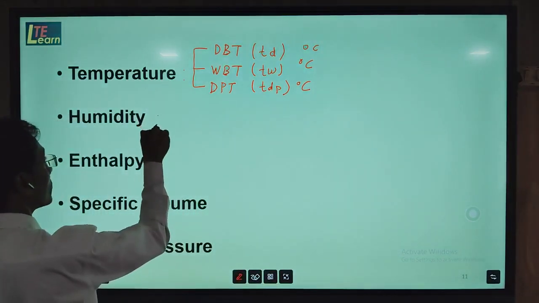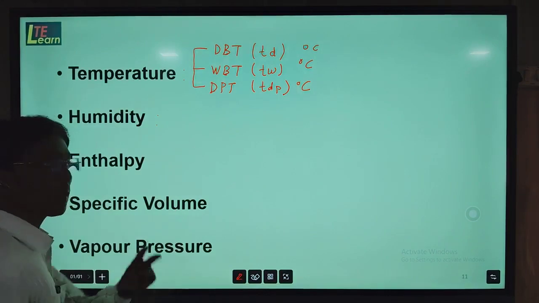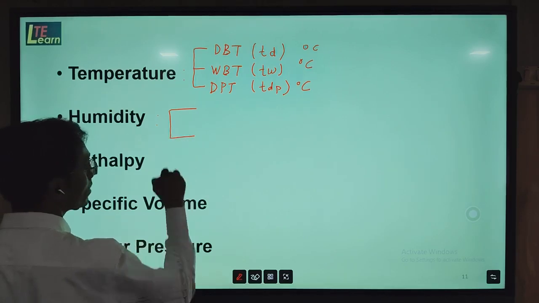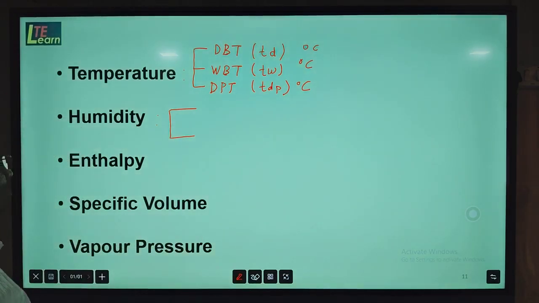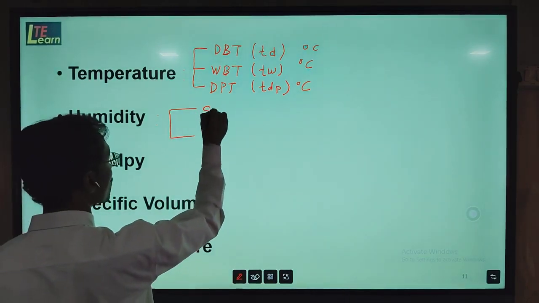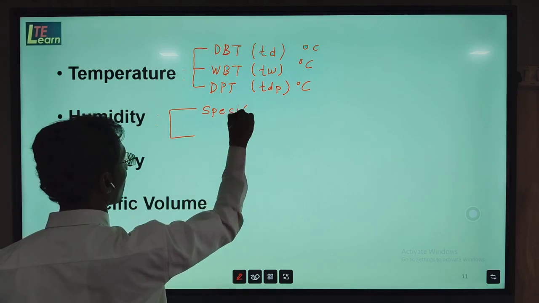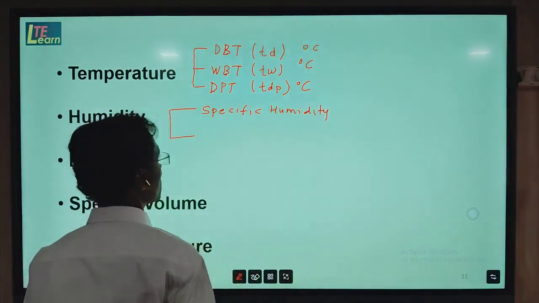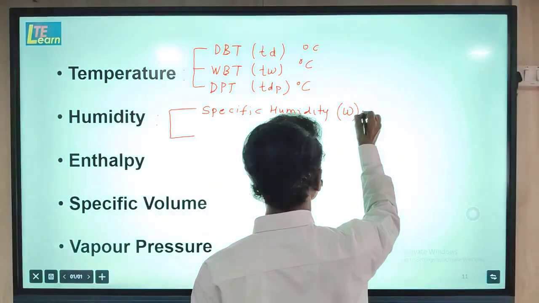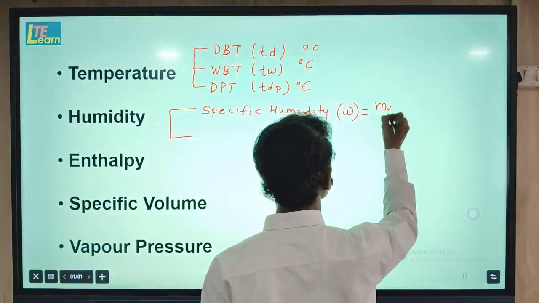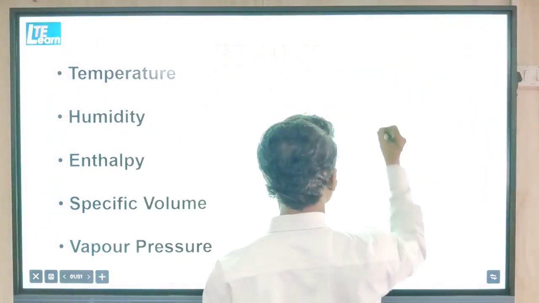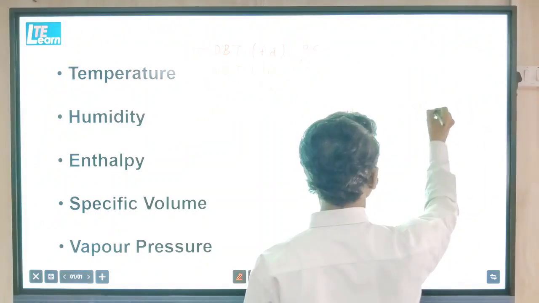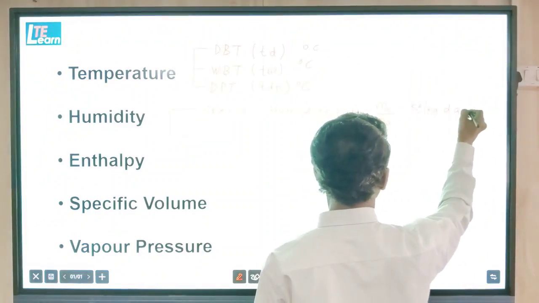Now, about humidity, meaning moisture content. Mainly there are two types of humidities which are used or determined in air conditioning cooling load calculations. First one is called specific humidity. It is also called absolute humidity. Specific humidity is indicated by the letter W, and it is the ratio of mass of vapor to the mass of dry air, and its unit is kg per kg of dry air.